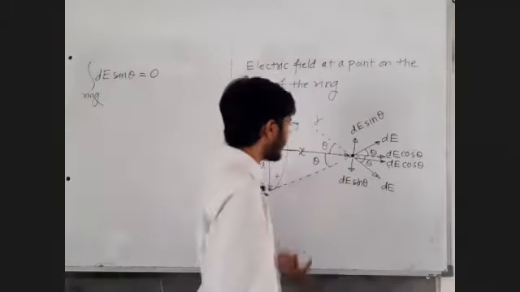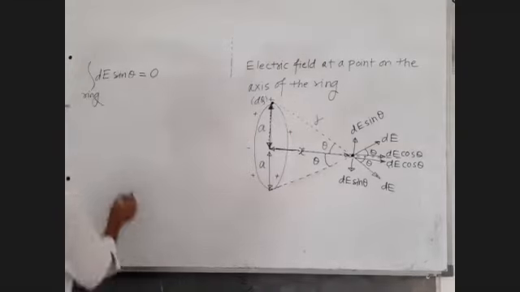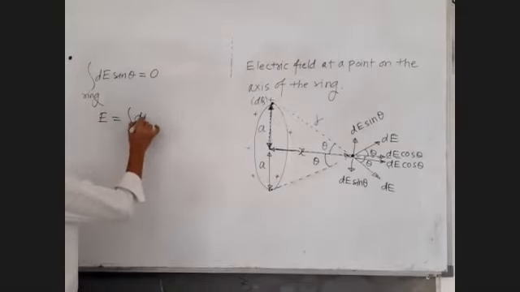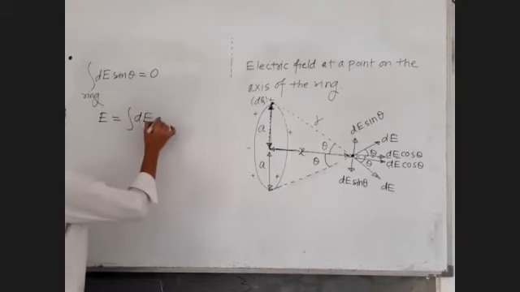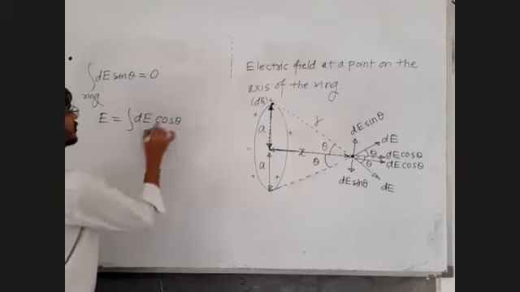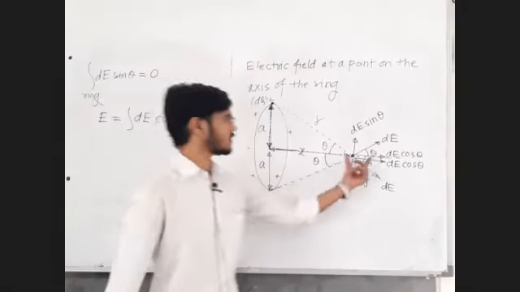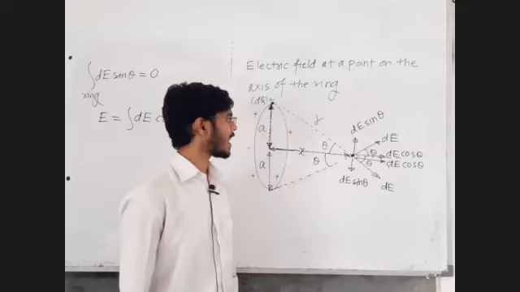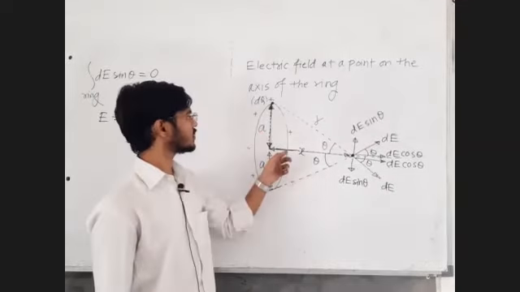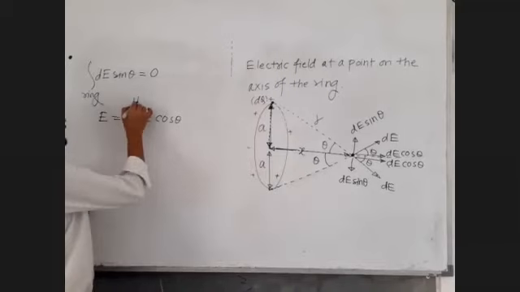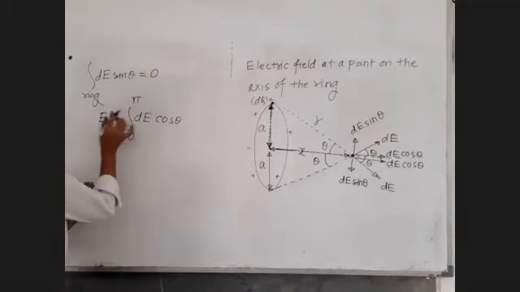To find the net electric field, we have to integrate the remaining component, the cos theta component. All the cos theta components are going to get added. Instead of doing addition over the entire ring, you can do addition over half the ring, and the other half ring is supporting it, not opposing it.